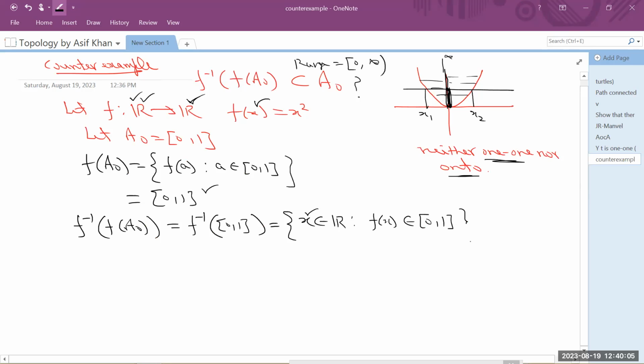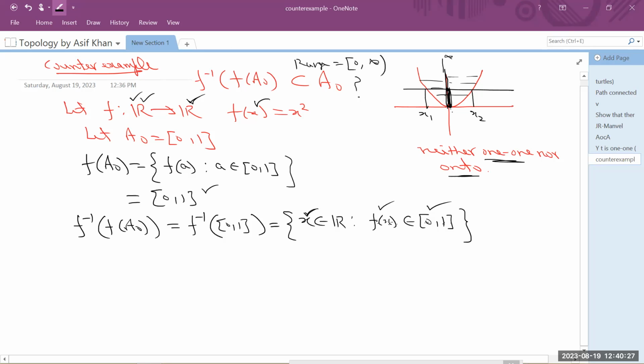Just apply the definition. Images should be in 0, 1. So what are those members from the domain whose images are in closed interval 0, 1?